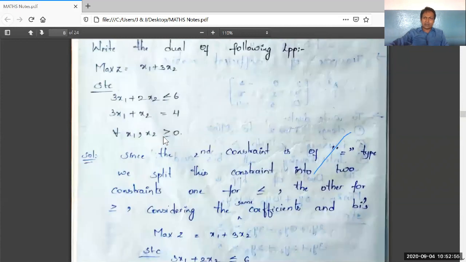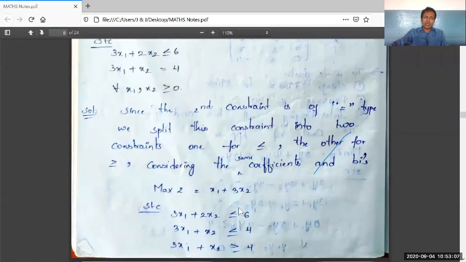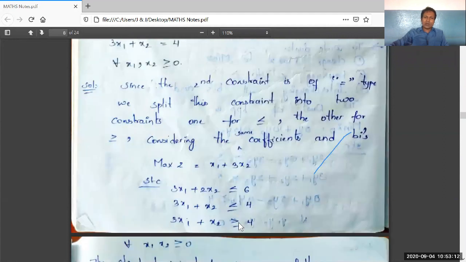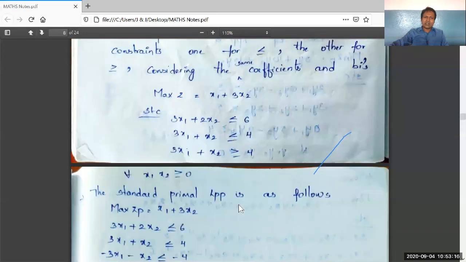Have a glance carefully. It is the question: write the dual of the following LPP. Max Z with constraints less than or equal to. The equal to constraint is converted into two inequalities, one for less than or equal to and the other for greater than or equal to. As we know, in the standard primal LPP containing max Z, all the constraints should be of less than or equal to type.